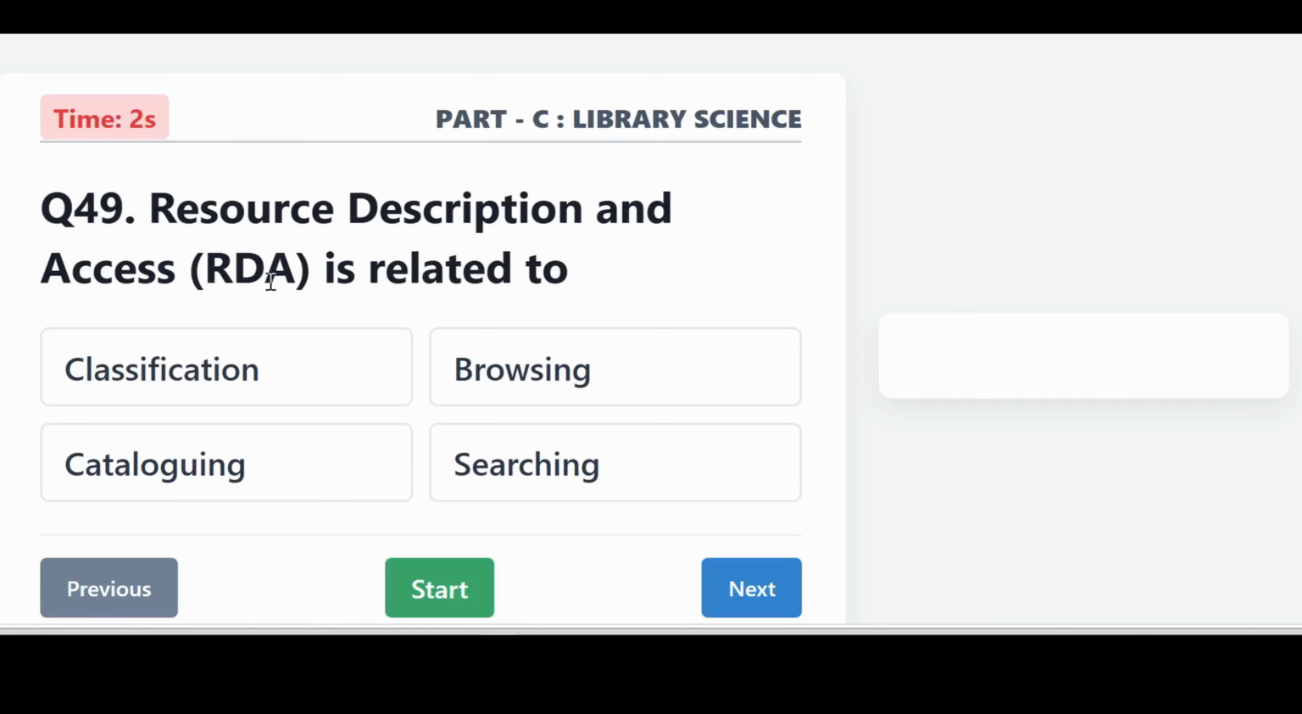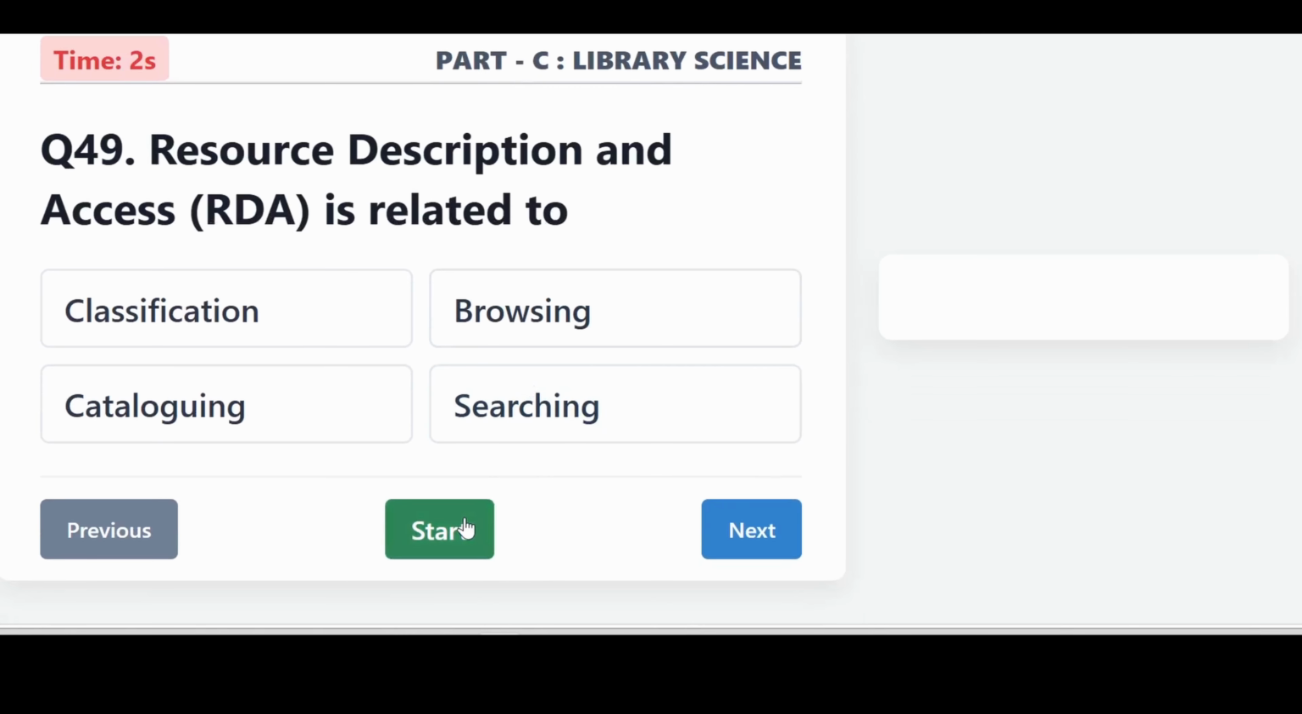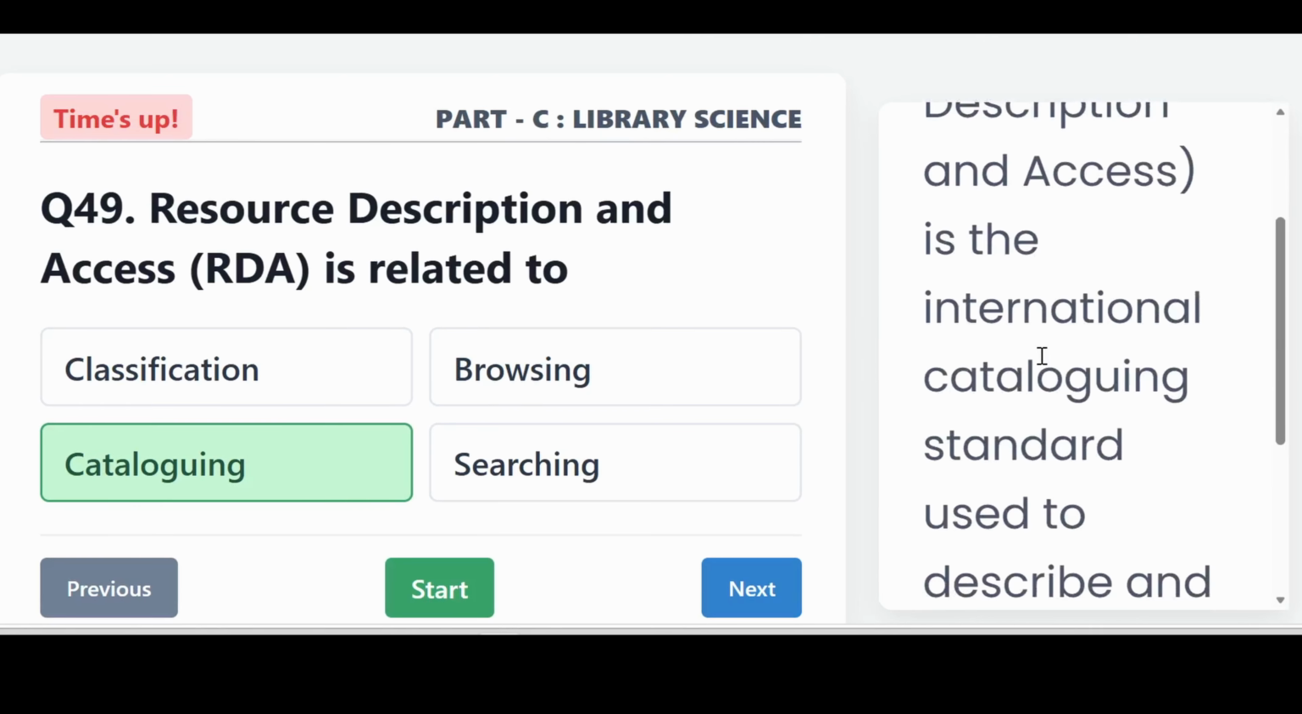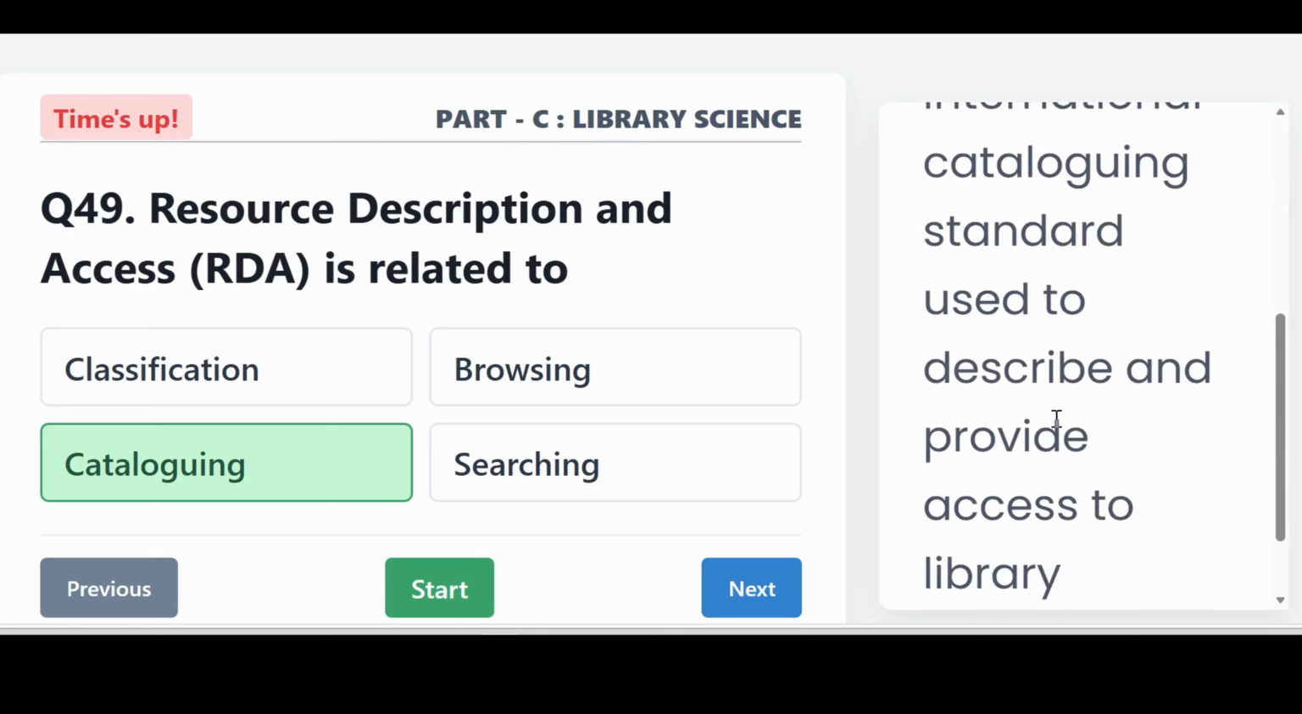Resource Description and Access, that is RDA, is related to? It is cataloging. RDA, that is Resource Description and Access, is the international cataloging standard used to describe and provide access to library resources.